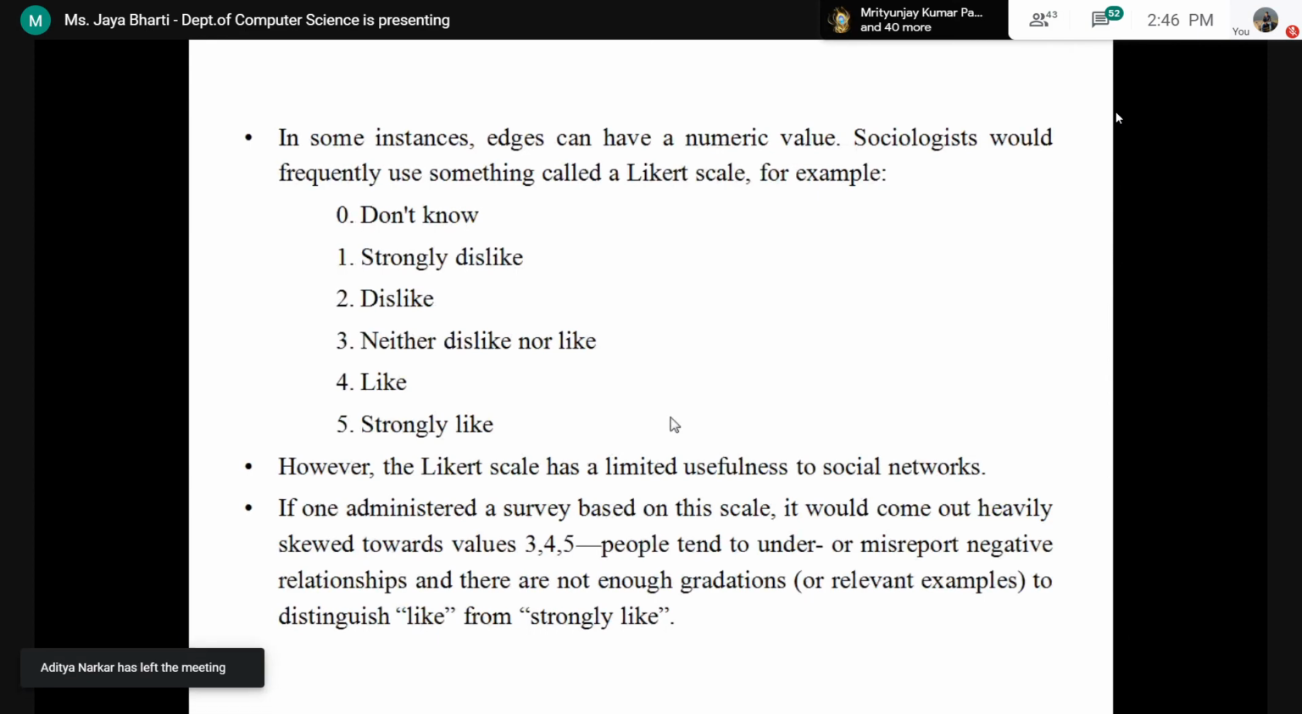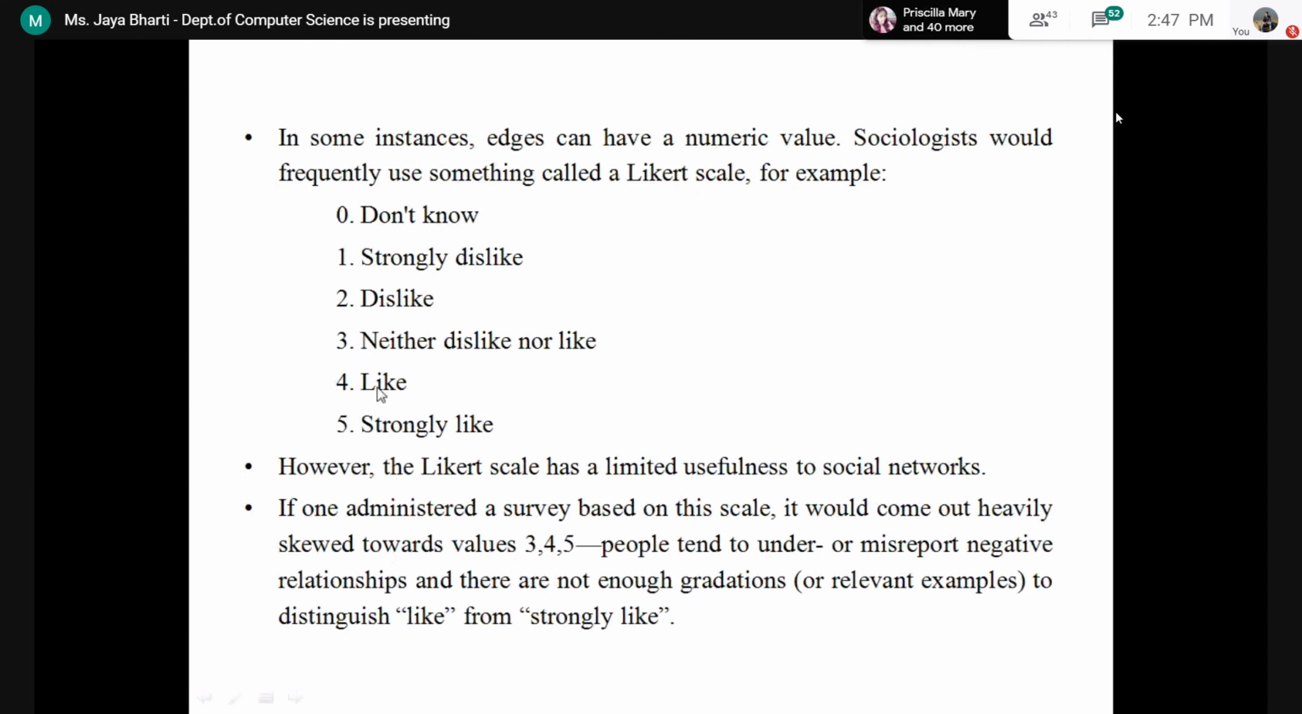But it is saying that the Likert scale has limited usefulness for social media. Why does it have limited usefulness? Because if anyone runs a survey on the Likert scale, the results would come out heavily skewed toward 3, 4, 5. Don't know would be a rare case, because many people know whether they are liking or not liking. So it would come out highly skewed towards 3, 4, 5, meaning either they will like or strongly like.